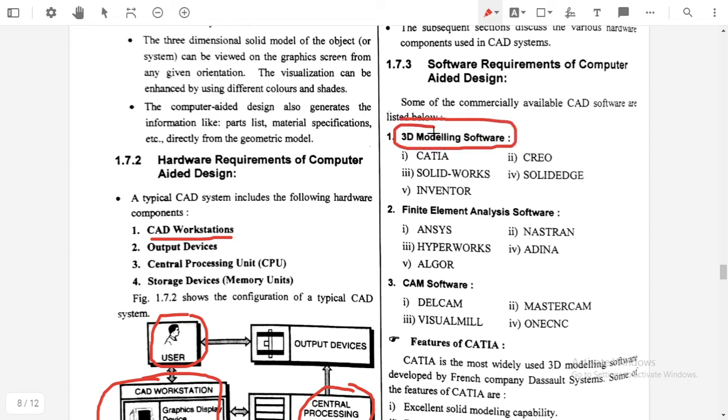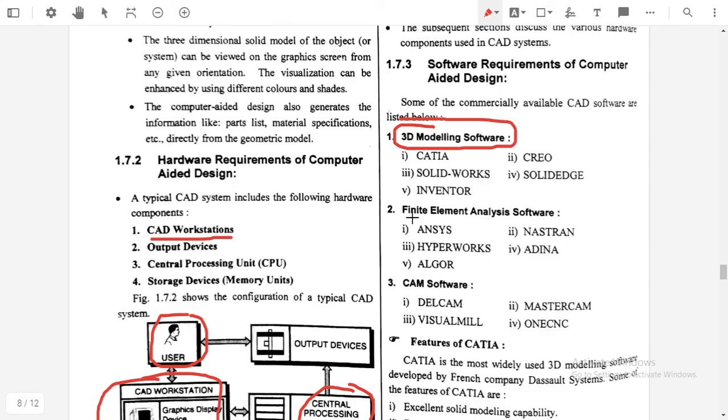Here is some 3D modeling software, that is CATIA. CATIA is the 3D modeling software. Then Creo, SolidWorks, Solid Edge and Inventor. These are the different modeling software. By using this software we can prepare a model of the object, or we can prepare an assembly as per our requirement.